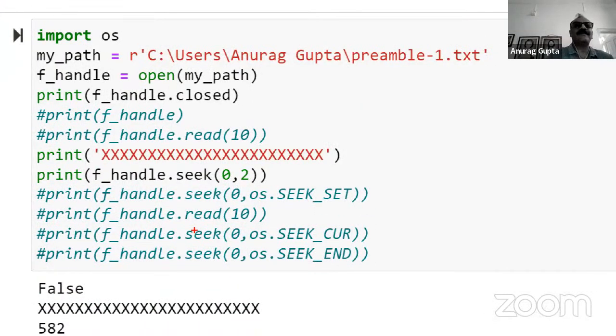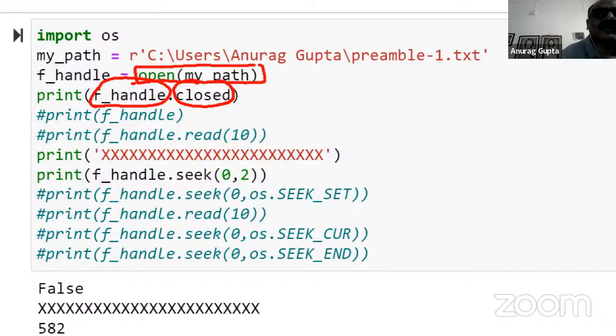So what is happening? I'm using the closed attribute of the f handle. Since I've opened the file over here, I have not closed it. Therefore, this closed is giving me a value of false, right?